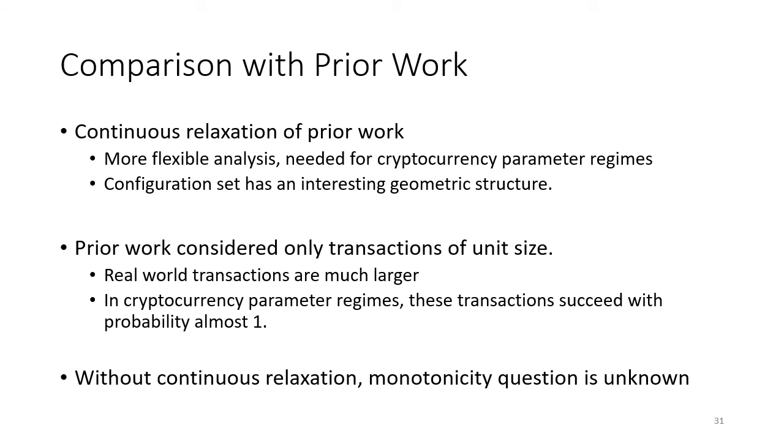Getting these results requires some new mathematical machinery, but once we have them, we get a more flexible analysis that we really need for cryptocurrency parameter regimes. And as a side effect, this continuous relaxation reveals that the entire problem has a very nice geometric structure. I should also mention that without the continuous relaxation, an analogous monotonicity question reduces to an open problem in matroid theory that's remained unsolved since the mid-90s.